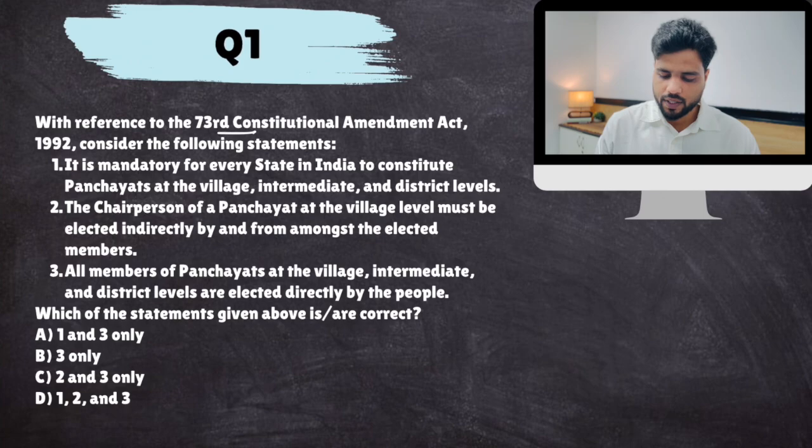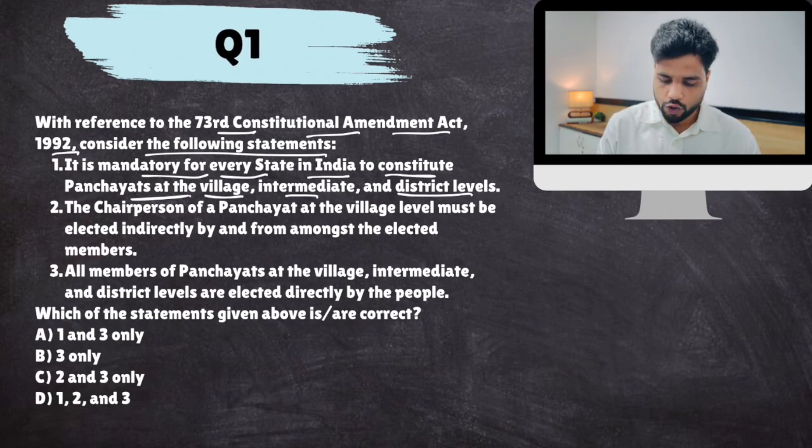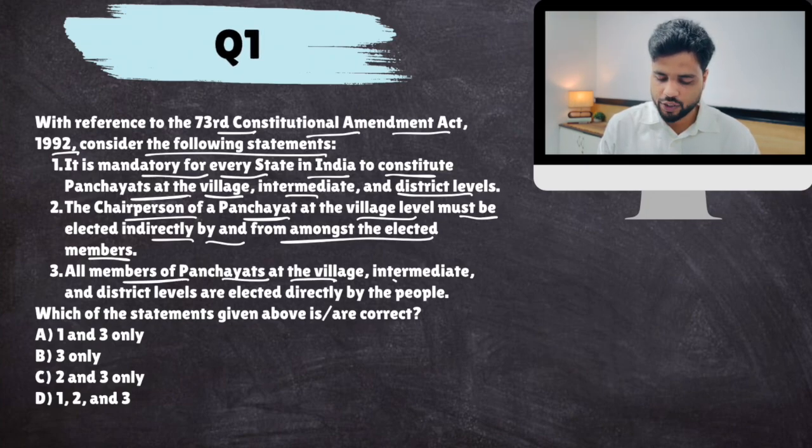With reference to 73rd Constitutional Amendment Act 1992, consider the following statements. One: It is mandatory for every state in India to constitute panchayat at village, intermediate, and district level. Two: Chairperson of a panchayat at village level must be elected indirectly by and from amongst the elected members. Three: All members of panchayats at village, intermediate, and district levels are elected directly by the people.